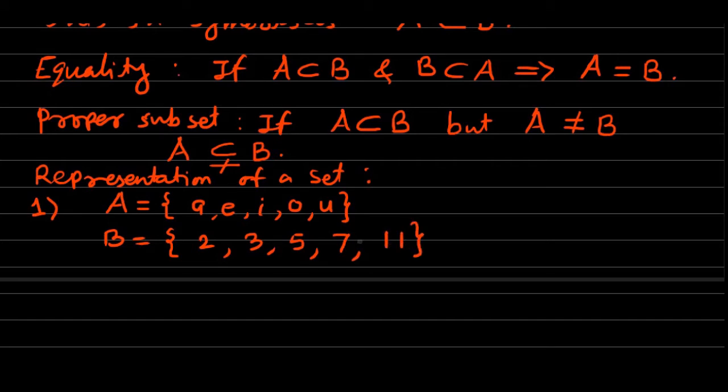Like such, sets can be written in this way. If they are written in this way, this is the listing method or the roster method of representation of a set. Now the second method of representation of set is the set builder method. In the set builder method, sets are written or expressed by mentioning the common property which the elements of the set have in them.